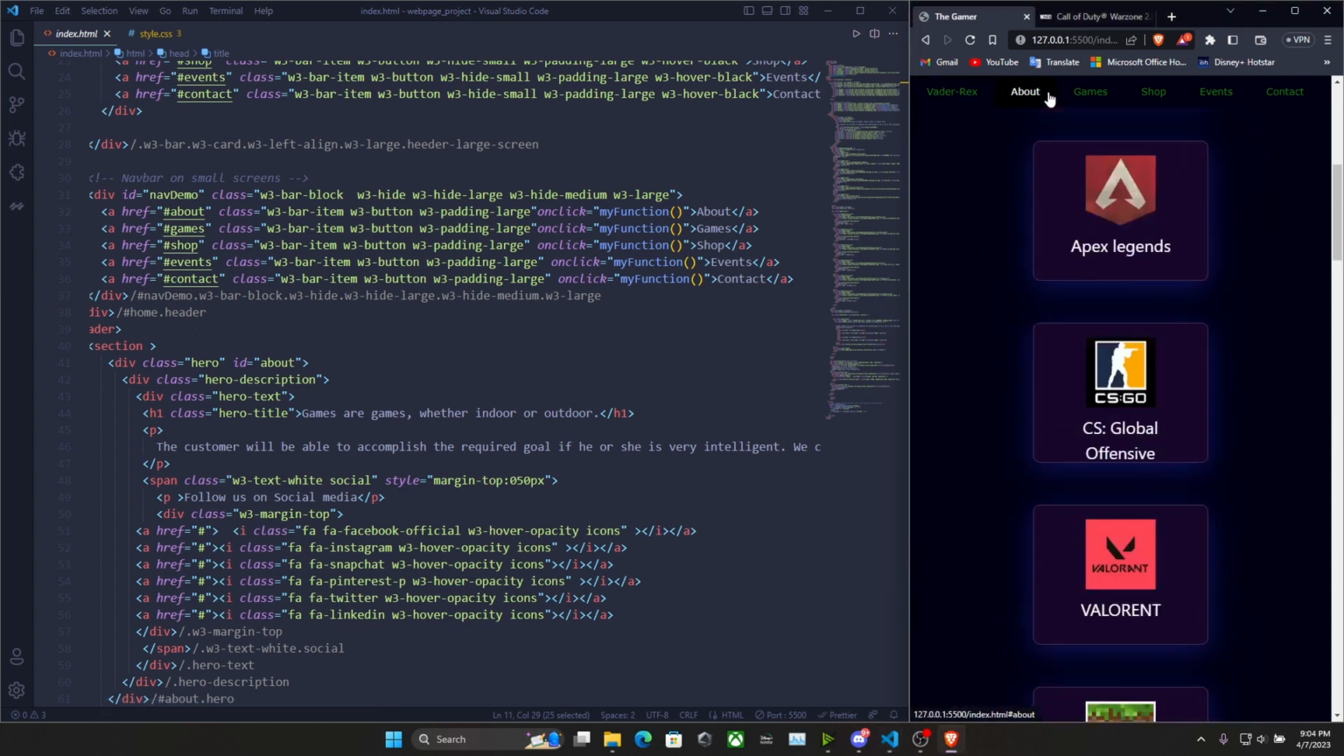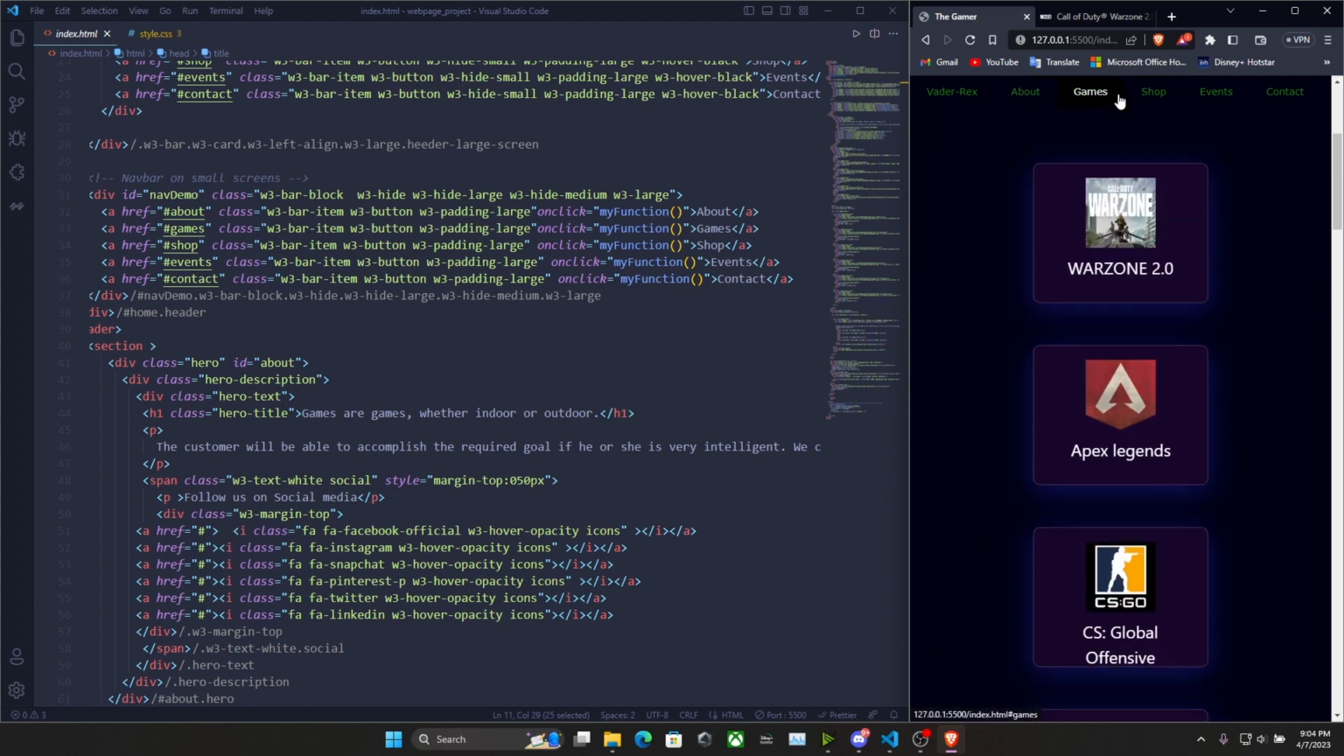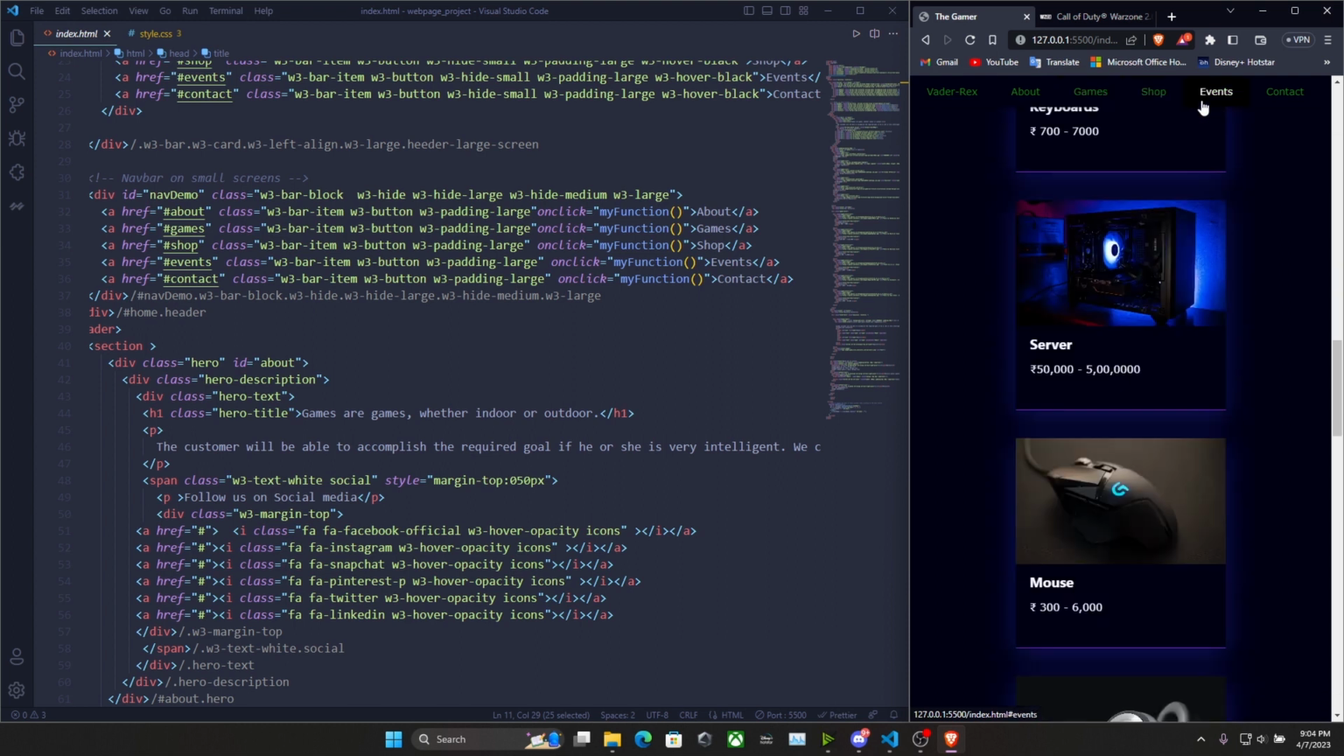So when I click on about, it scrolls all the way to the top. When I click the game, it scrolls all the way to the game. What really happens is, when you click the function, you give the tag as about. So whatever content is in the about, it will take you to the exact location where the about is. And for the games, when you click the game, the class game is defined, so it takes you to the exact page. The same thing goes for shop, event and contact.